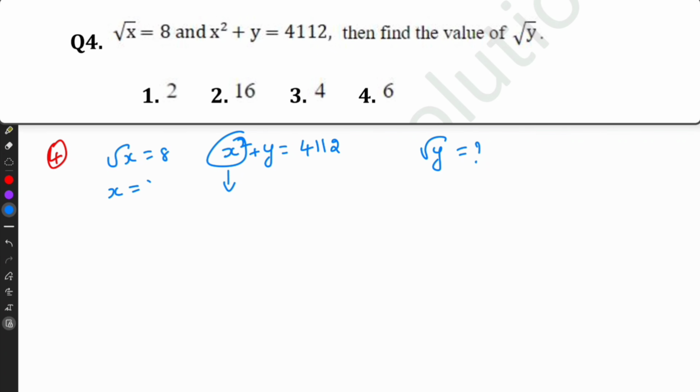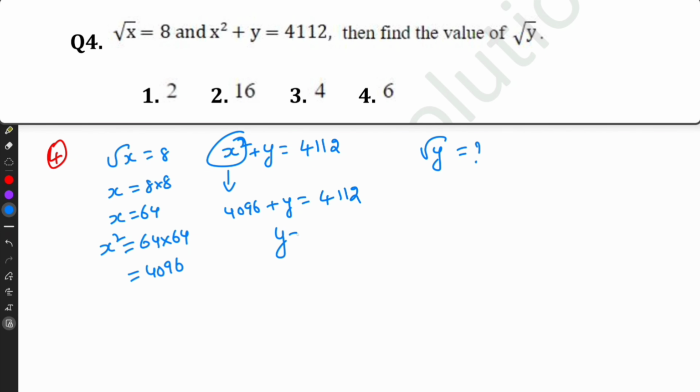So x equals 8 into 8, x equals 64. x square equals 64 into 64, that equals 4096. So 4096 plus y equals 4112. y equals 16. So square root of y equals square root of 16, which is nothing but 4.